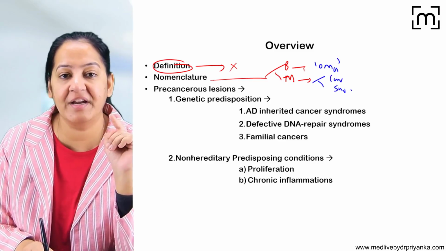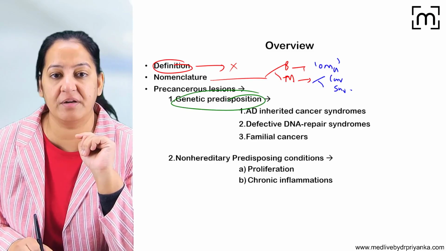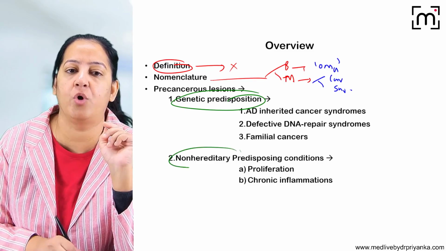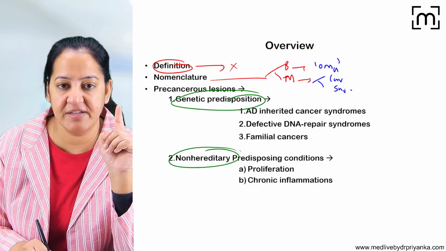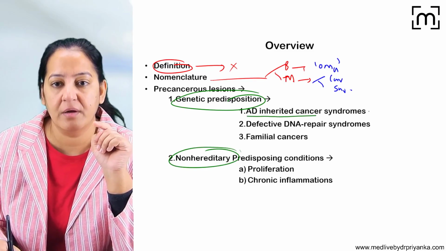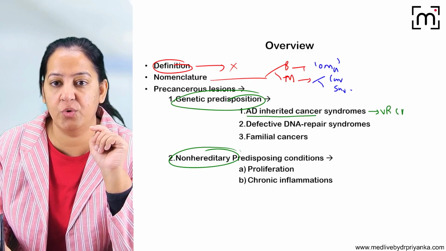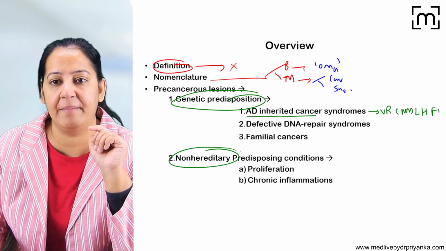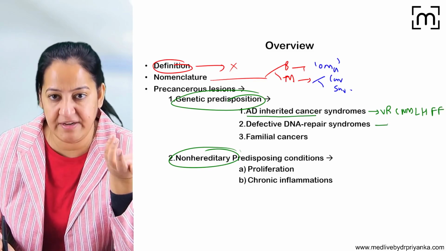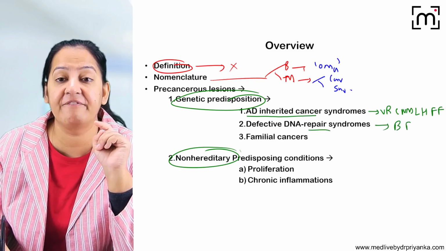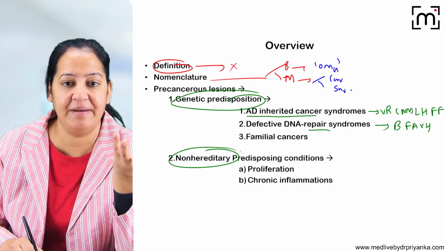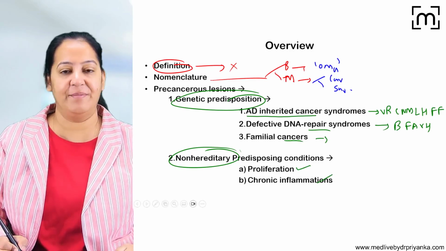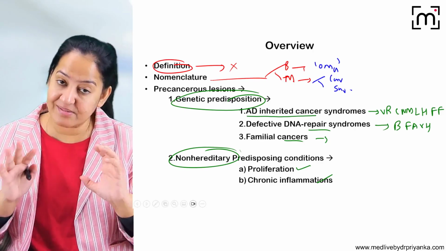Now coming on to genetic predisposition. In precancerous conditions, there are 2 types: genetic and non-hereditary. In the genetic, the first is autosomal dominant cancer syndrome. You know the mnemonic: very rich, cute, nice man, hereditarily like familial females. And for defective DNA repair syndrome, the mnemonic is BIG FAX HAC. And familial cancers are ovarian and breast cancer. And in non-hereditary, it can be proliferation and chronic inflammation. That's all about it. So whatever is asked, write that portion only.